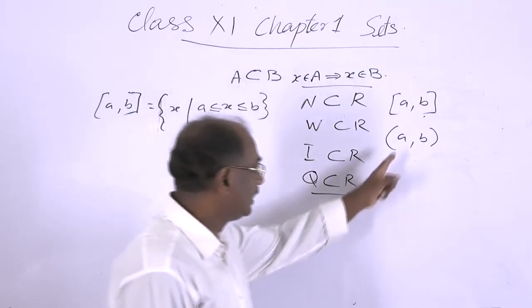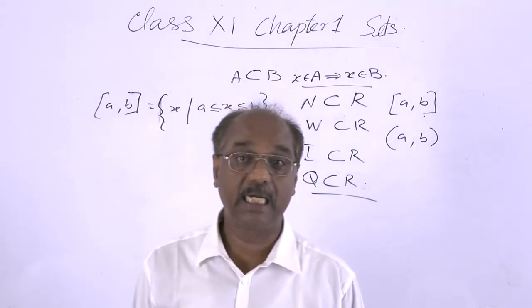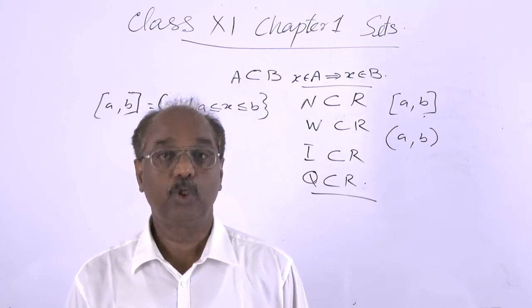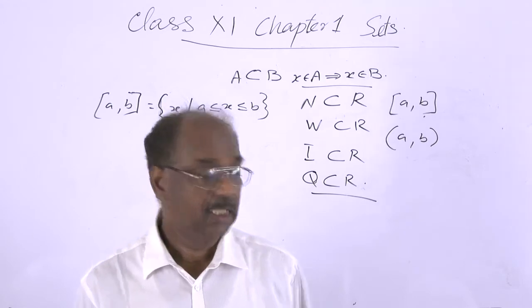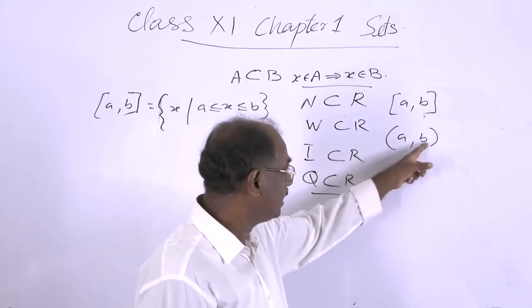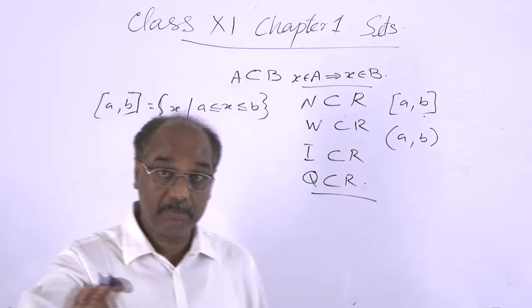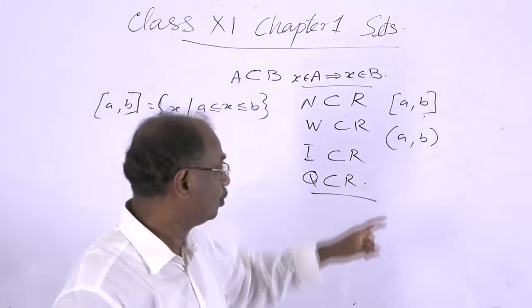Now the open interval is open in the sense that the endpoints a and b do not belong to the set. The endpoints a and b are not included in this relation. All real numbers between a and b belong to this.